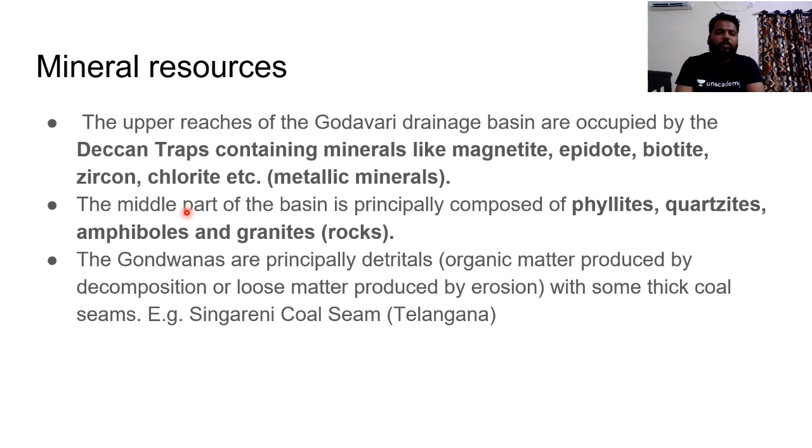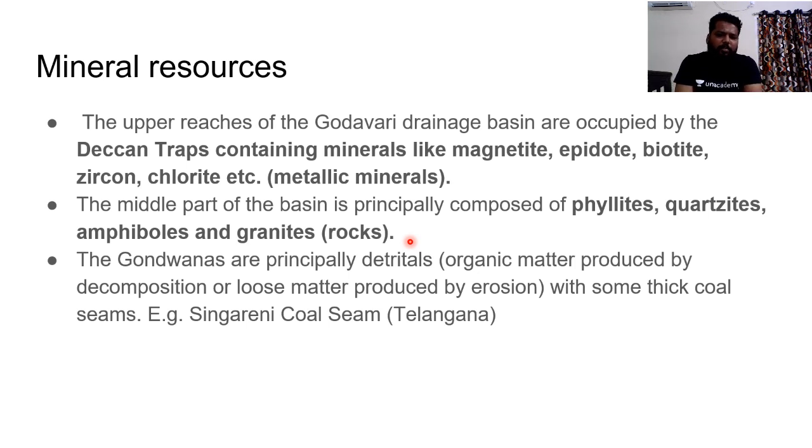Hence, this region is known for huge amount of mineral resources. If you see the middle part of the basin, it is principally composed of quartzites, amphiboles, granites, and phyllites. These are the rocks the middle part of the basin is known for. So do remember the mineral resources are also highly important.